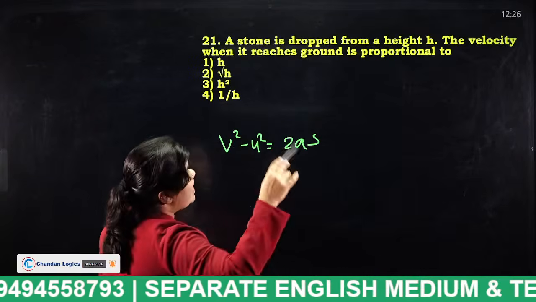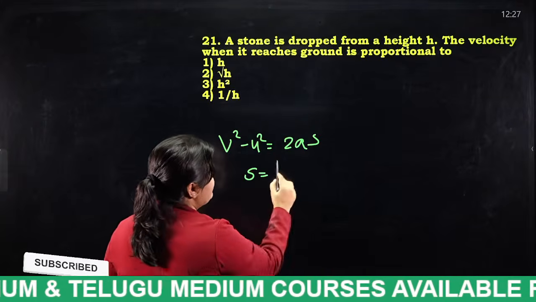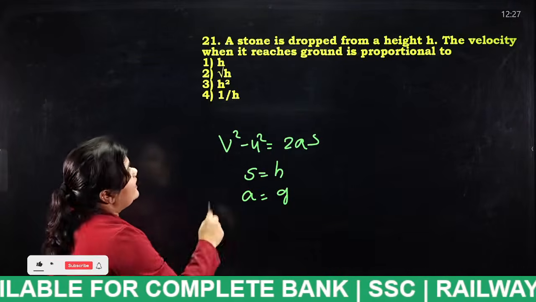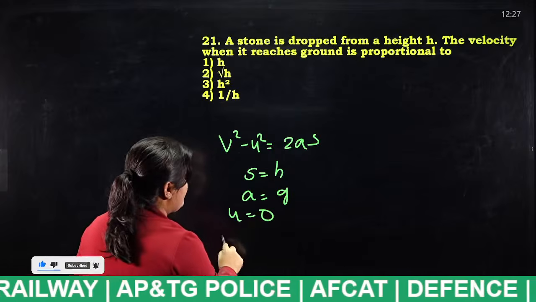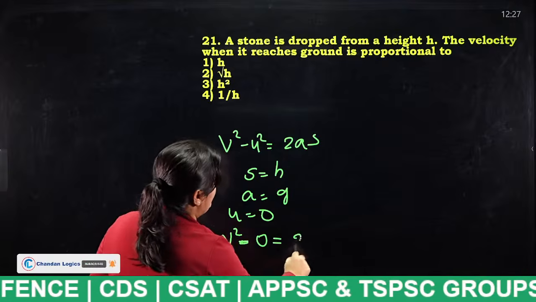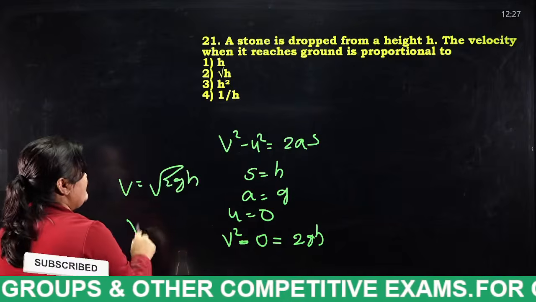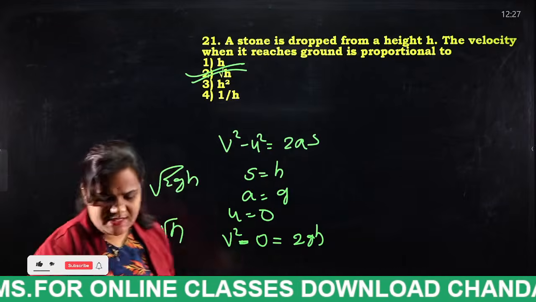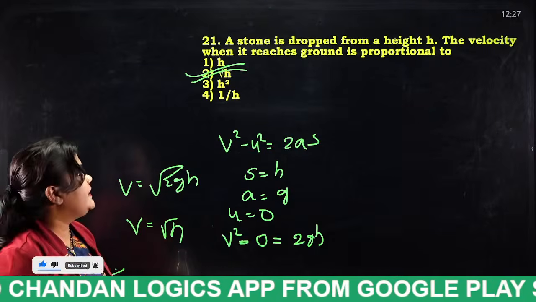Here, a stone is dropped from a height, so assume s is equal to h and a is equal to g. The velocity when it reaches the ground is proportional to what? Here u is equal to 0. Substituting, v squared minus 0 is equal to 2gh, so v is equal to root of 2gh. So we can say that v is proportional to root h. So option 2 is the correct answer. This is a basic thing, I think everybody knows this.